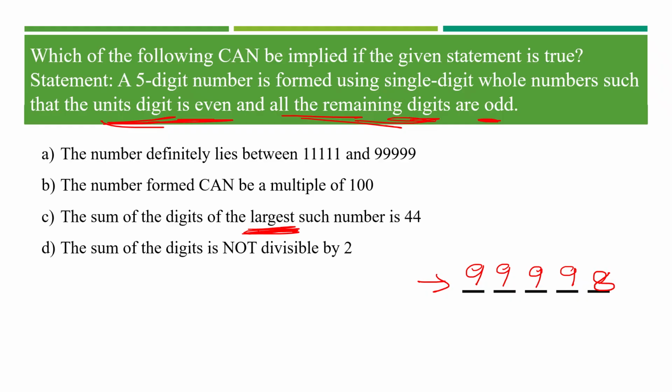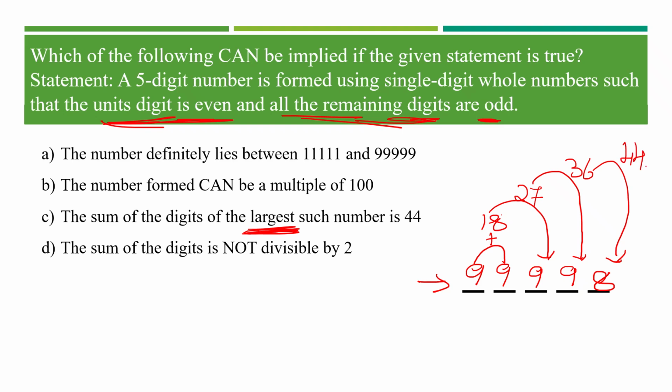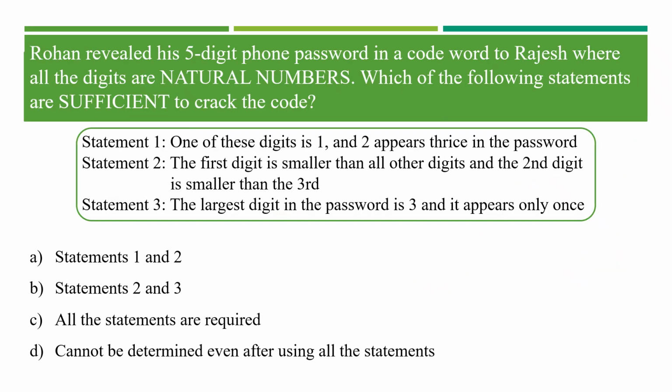And let us find the sum now. 9 plus 9 is 18. 18 plus 9 is 27. 27 plus 9, it's going to be 36. 36 plus 8, it's going to be 44. And hence, the sum of the digits of the largest such number is 44. Okay, we go with the next question.